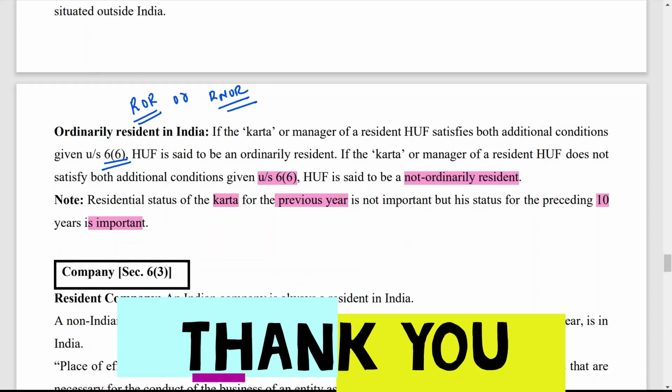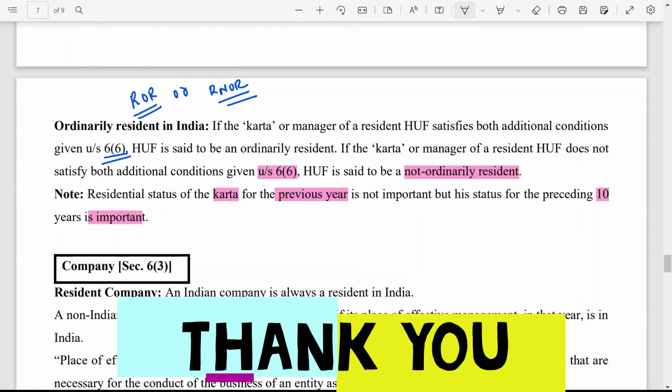How to find out the residential status of a HUF, a small example in the form of an MCQ like the one we had taken, can be asked. That MCQ can come for the same thing, and one full 5 mark question can also be asked for the HUF theory.